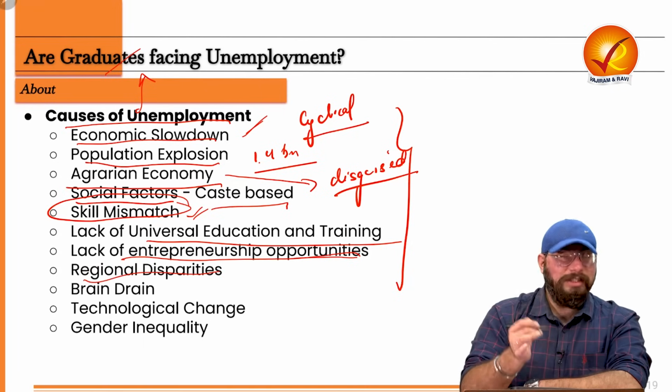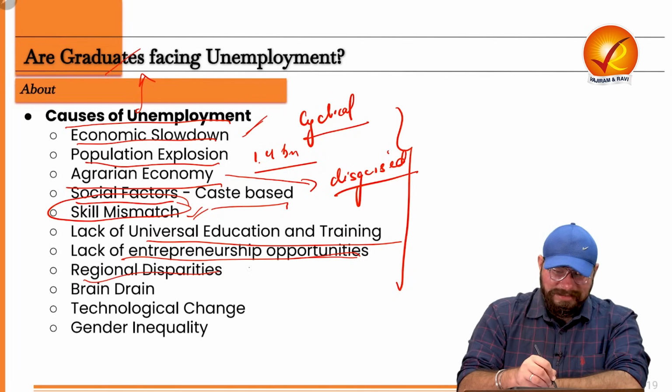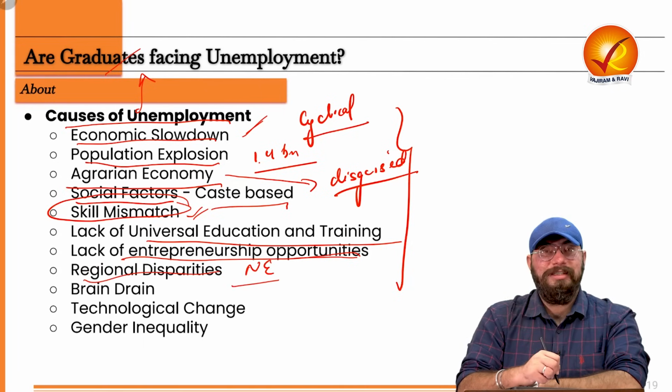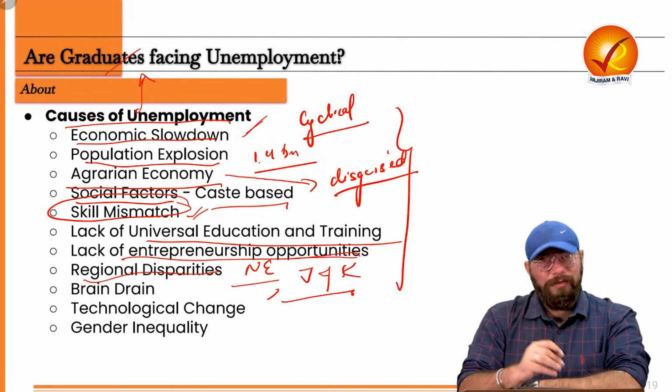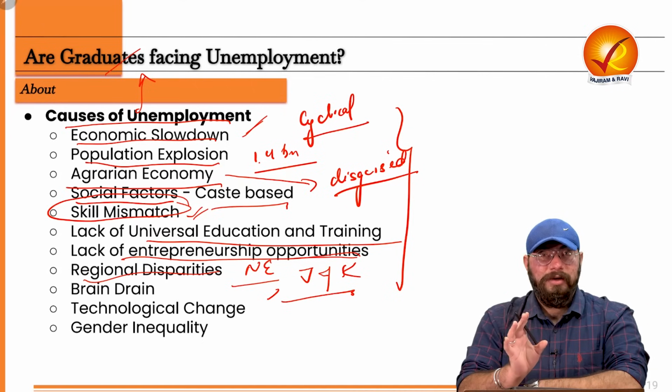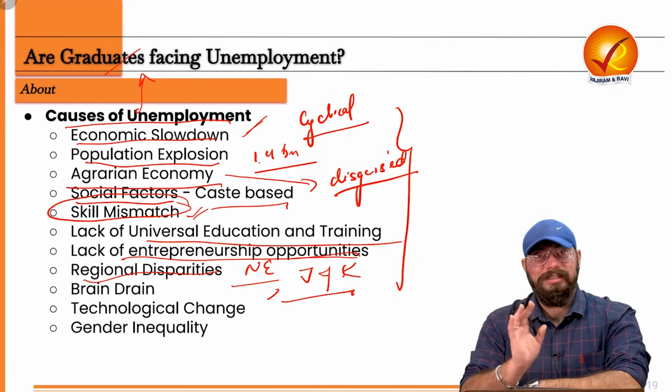Regional disparities, right? So let's say we talk about our northeast region, or we talk about the Jammu and Kashmir region, or various other regions in our country, right? Let's say tier 2, tier 3 cities, right?